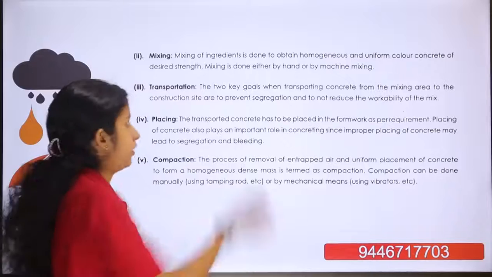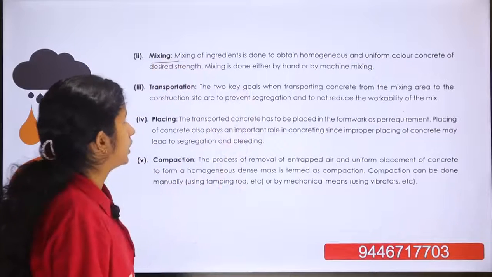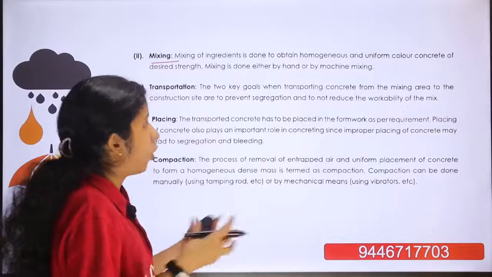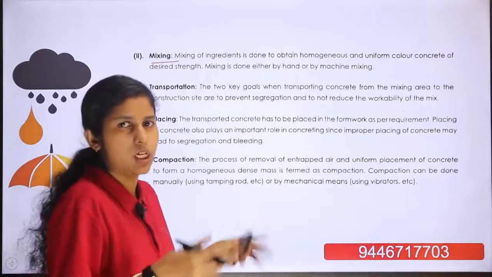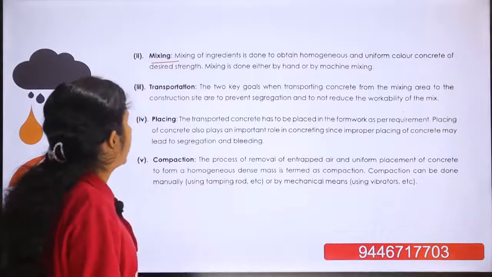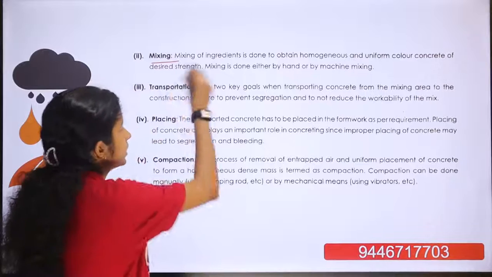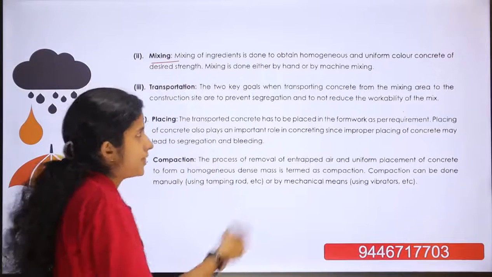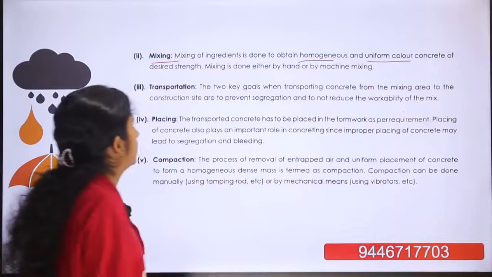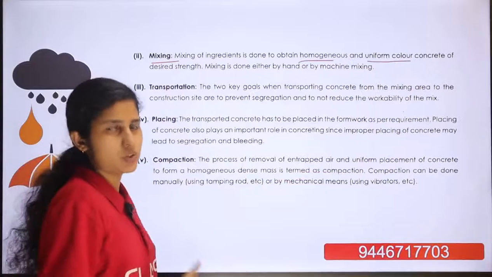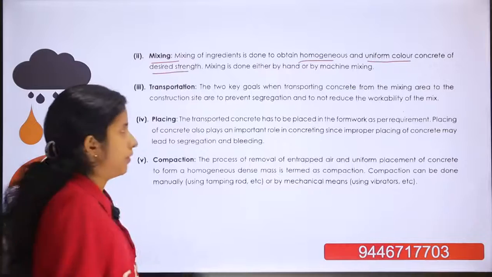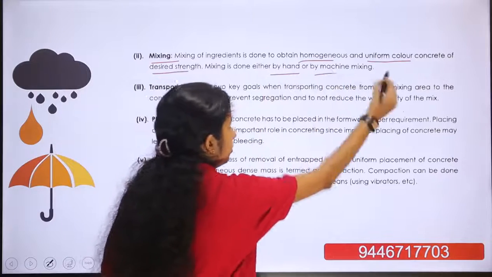Next process of manufacturing is the mixing. Mixing includes, to obtain a uniform, homogeneous composition, we mix the coarse aggregate, fine aggregate, cement and water together. That is the process of mixing. Mixing of ingredients is done to obtain a homogeneous and uniform color of concrete to obtain the desired strength. Mixing is done by two methods, hand mixing and machine mixing.